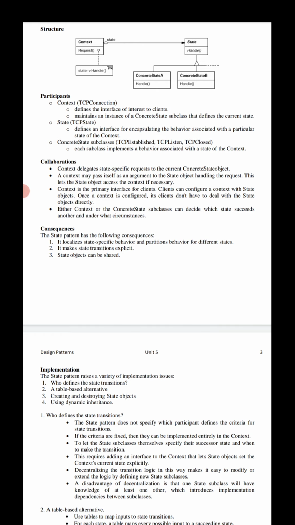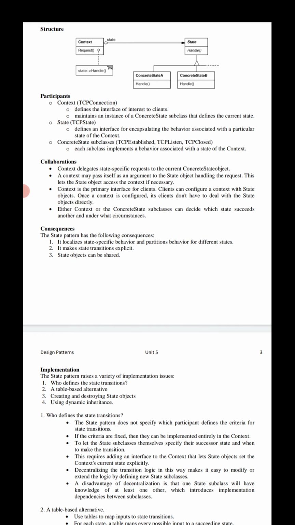Context delegates state-specific requests to the current concrete state object. Yes, exactly. The context object delegates the state-specific request to the current concrete state object. Next point: a context object may pass itself as an argument to the state object.